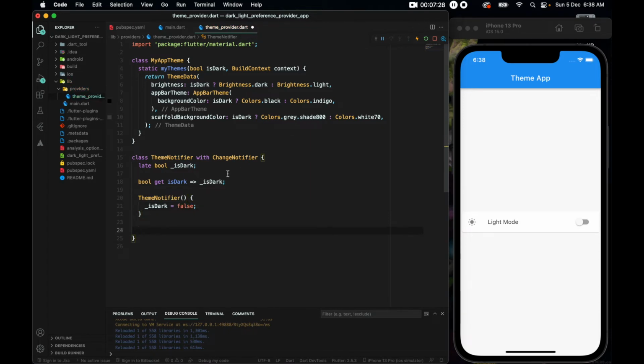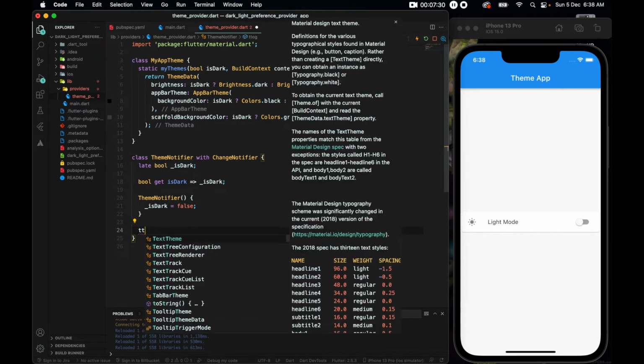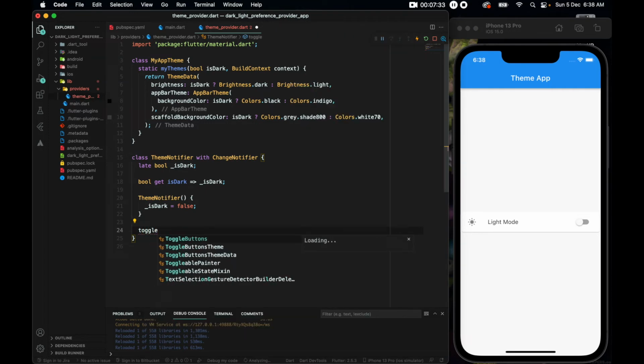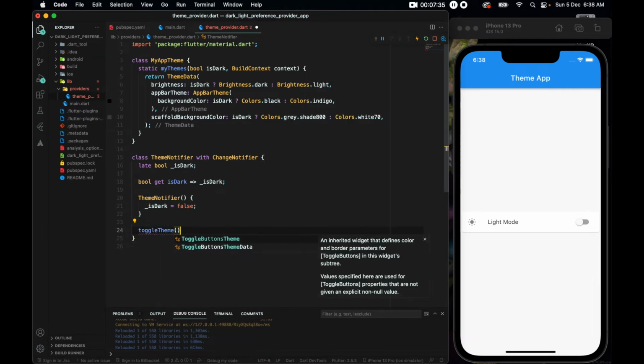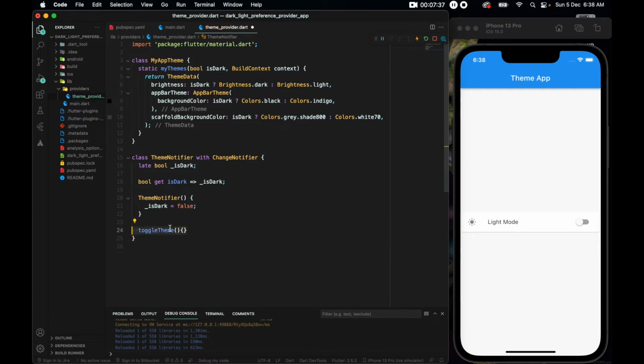Outside of this, we need a toggle method. So toggleTheme, and this toggleTheme parameter should expect a bool value, and we will get this value from here. Whenever we click something, we will pass that value inside of this method, and we will change that bool to be the new isDark. So isDark equals value.